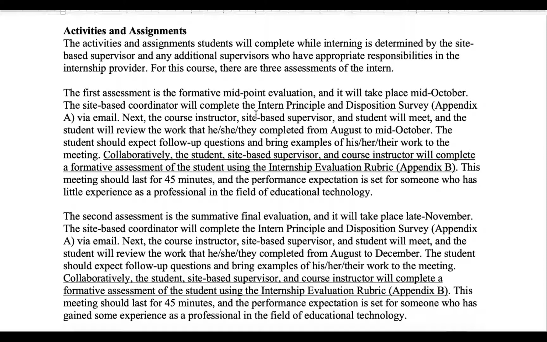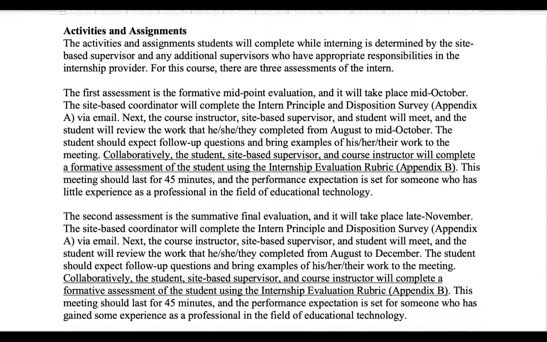And what that is, your site-based supervisor will be asked to complete the form in Appendix A, and I will email that to your site-based supervisor. After I get it back, we'll schedule a meeting, and I estimate these meetings to happen in mid-October, where you, me, and the site-based supervisor will work together and complete the internship evaluation rubric, which you can see in Appendix B.